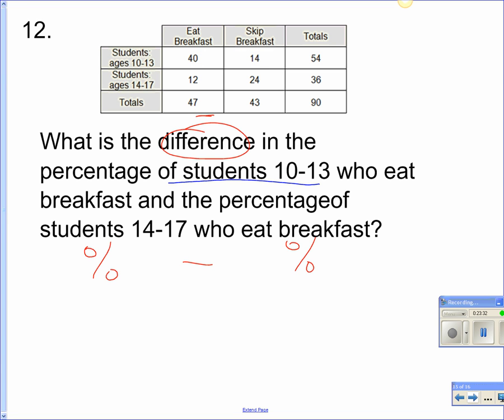So we need students 10 to 13. Gracie, how many students are there 10 to 13? 54. Very good. So that goes on the bottom. Jesse, you writing this down? All right, Chad, what number goes on top for this one?